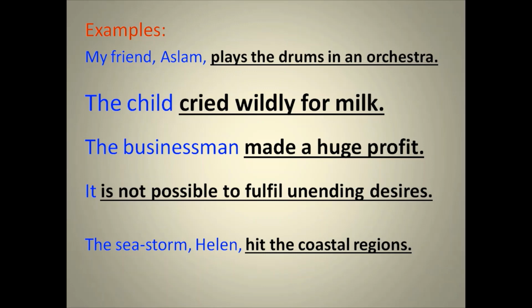Here, the word there you add by yourself. So there are some sentences in which we add a subject. In the same way, it is not possible to fulfill unending desire. Here, it is the subject, and is not possible to fulfill unending desire is the predicate.